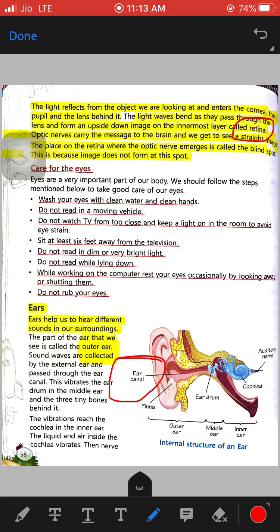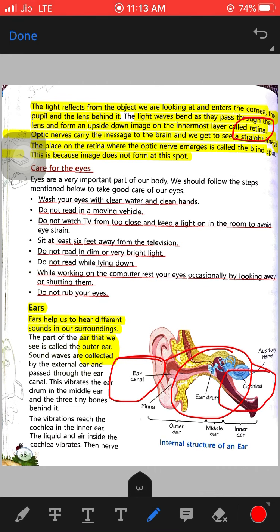This vibrates the eardrum. You can see the eardrum. This vibrates the eardrum in the middle ear and three tiny bones behind it. So the sound waves vibrate the eardrum and these bones. The vibrations reach the cochlea.